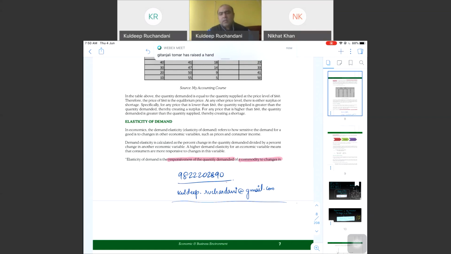So elasticity is, you all would have seen the rubber band. It's very elastic because when you apply a force, it stretches. So anything which changes because of a change in one factor, we call it as elastic.